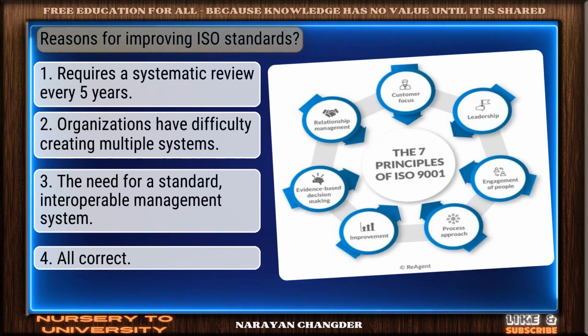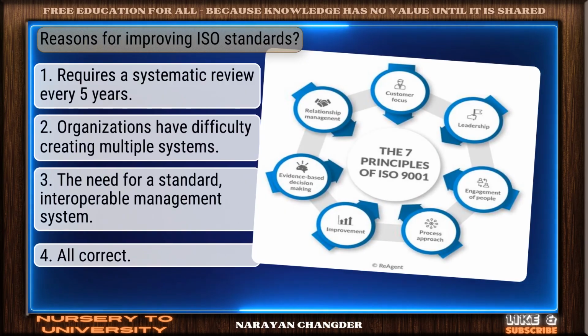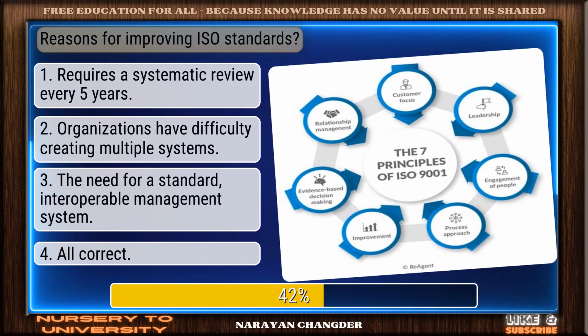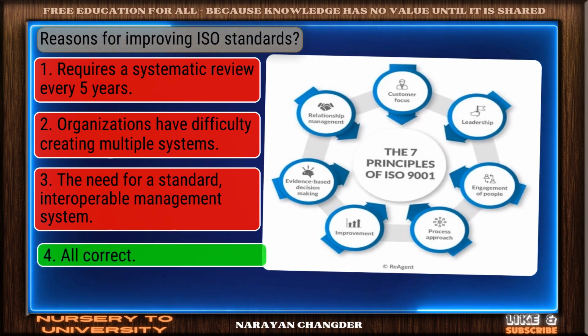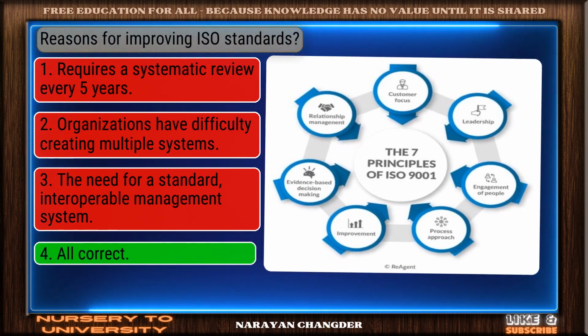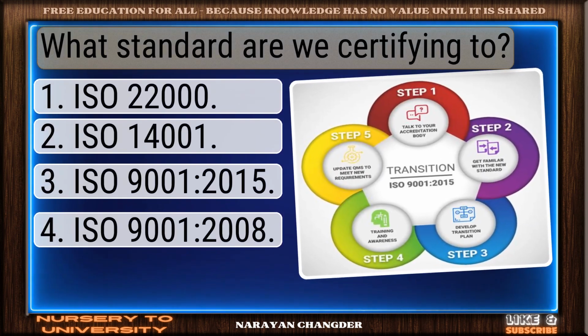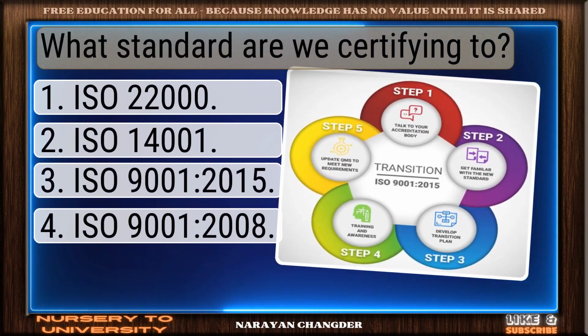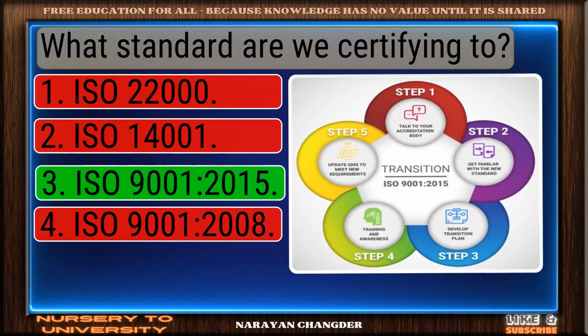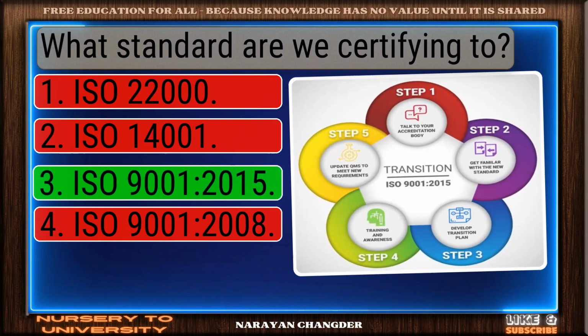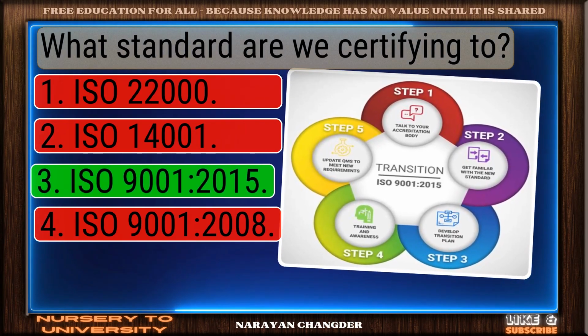Question number 17. Reasons for improving ISO standards. On track. All correct is the correct answer. Question number 18. What standard are we certifying to? Well done. ISO 9001 2015 is the right choice.